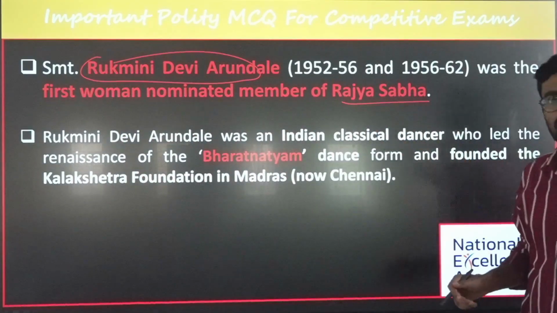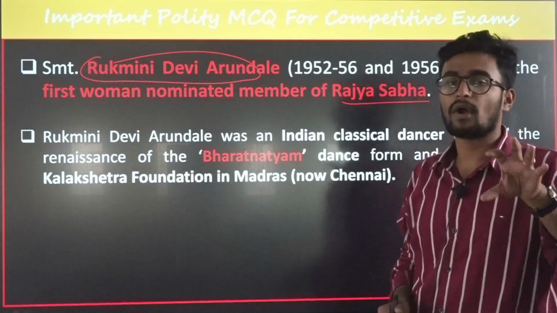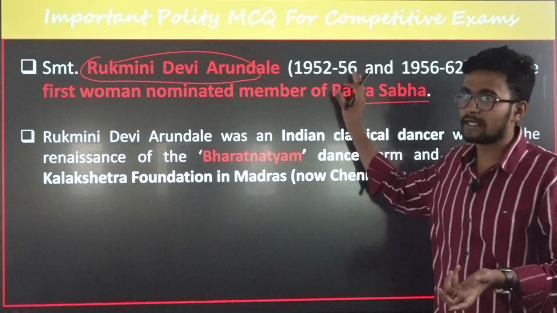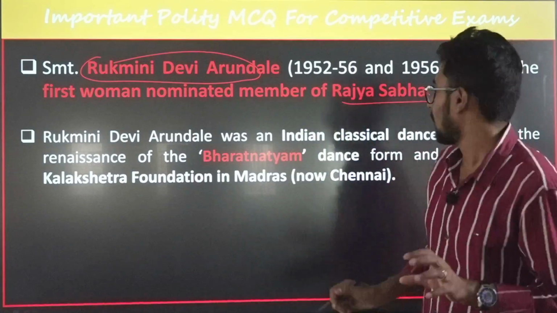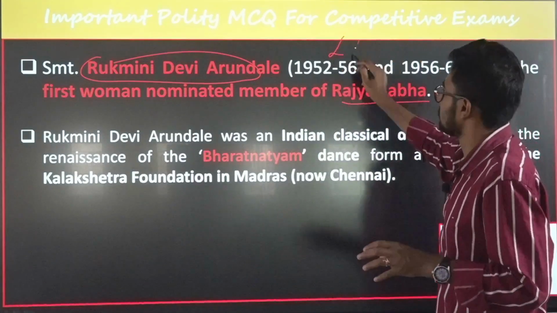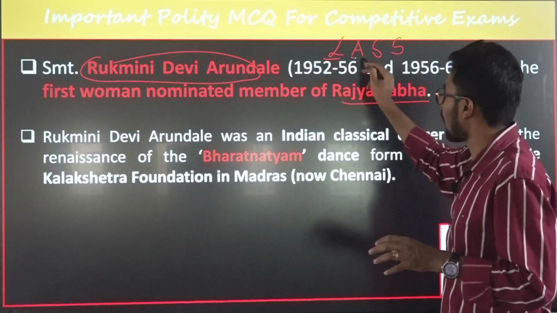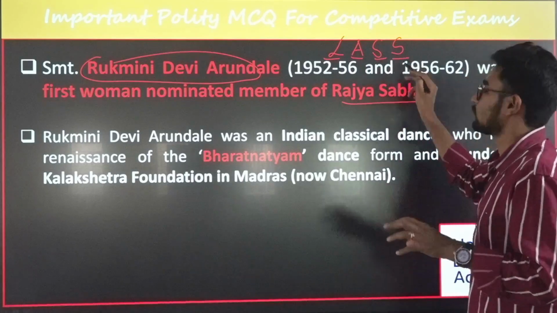Nomination means they are not elected, rather they are nominated by the President based on literature, arts, science and social service.